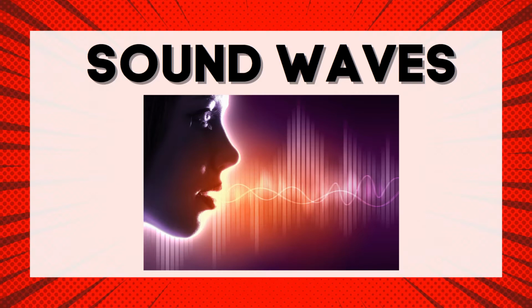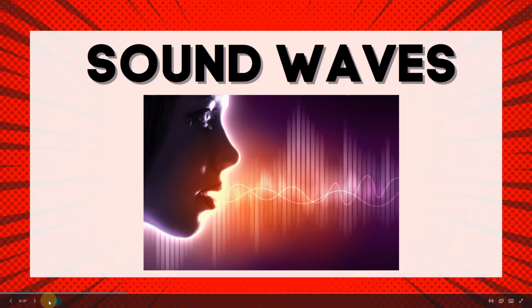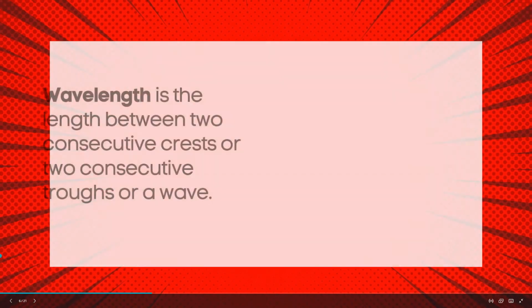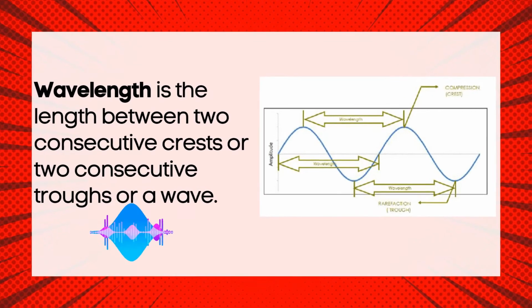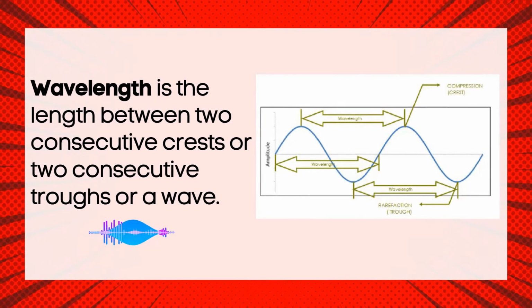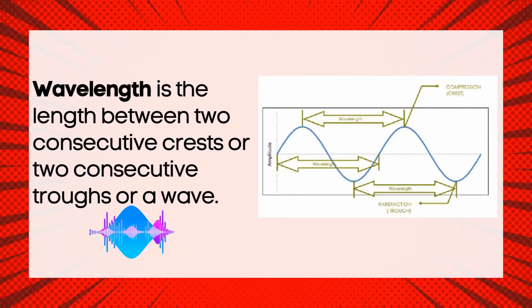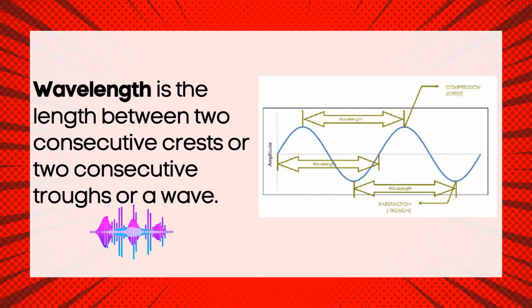We also know that a sound wave has the same characteristics as many other types of waveform. It has wavelength, amplitude, velocity or speed, and frequency. Wavelength is the length between two consecutive crests or two consecutive troughs of a wave. Wavelength is represented by the Greek letter lambda. A shorter wavelength has a louder sound, while a softer sound is a longer wavelength.